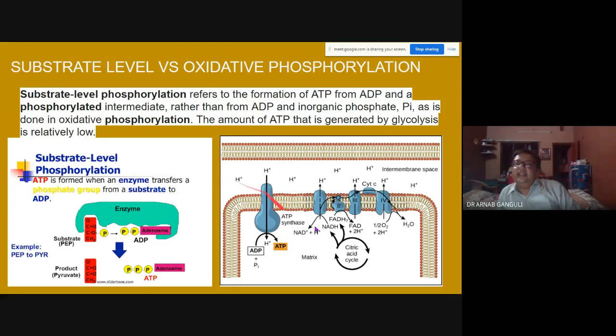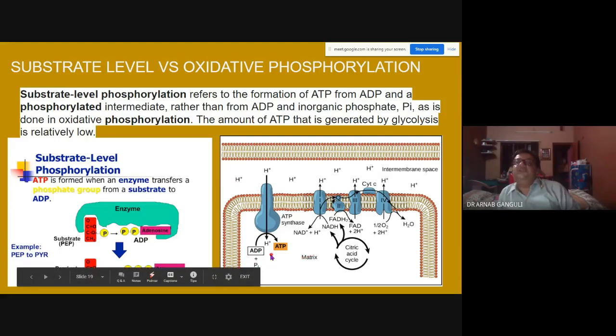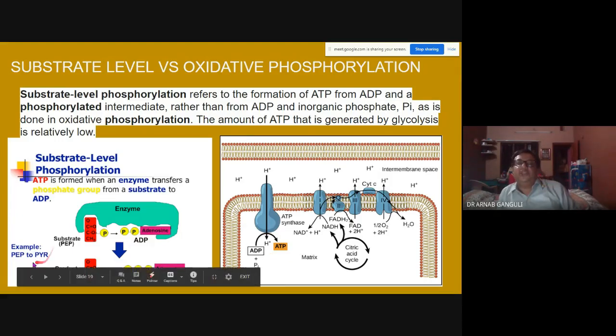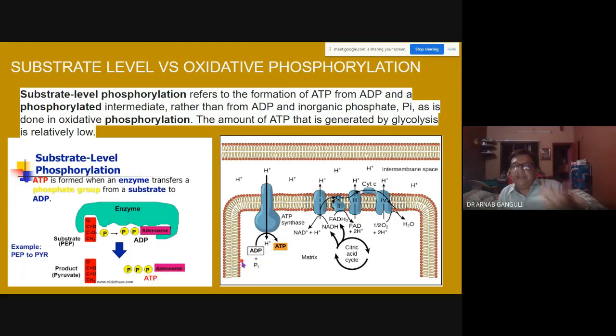And over here, it is taking inorganic phosphate, say from phosphoric acid. There is no substrate involved, just soluble phosphate. Here the phosphate is not soluble, it's a covalently bonded phosphate. You need an enzyme here, and here also you need an enzyme, but it's taking it from the matrix. Are you clear now?